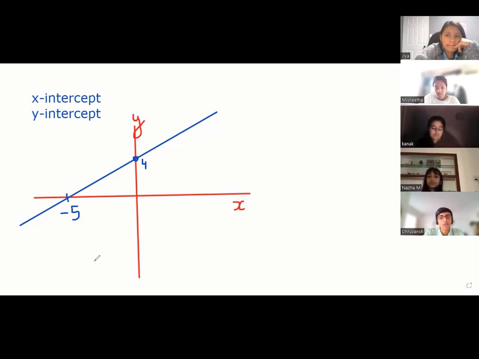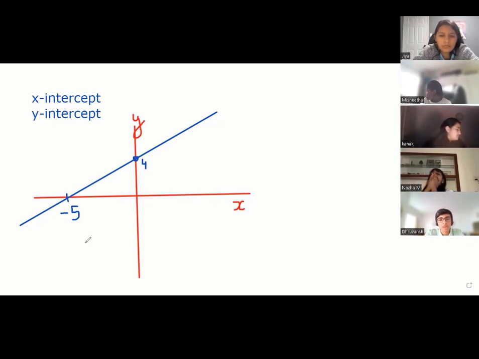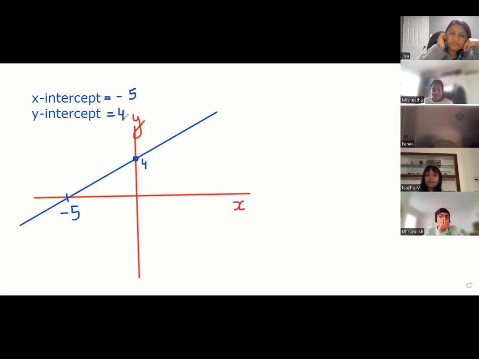Yeah, but what if it's like the blue line here drawn? See, this blue line is cutting x-axis and y-axis, both. You can say this line is passing through x-axis and y-axis, both. So where is it cutting x-axis? At -5. So x-intercept is -5. Where is it cutting y-axis? 4. So if I make a green line